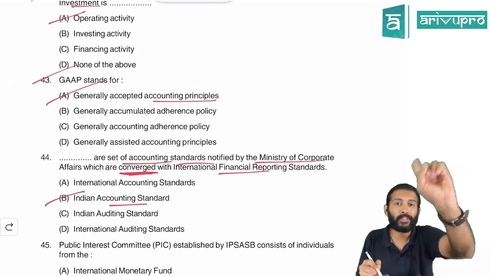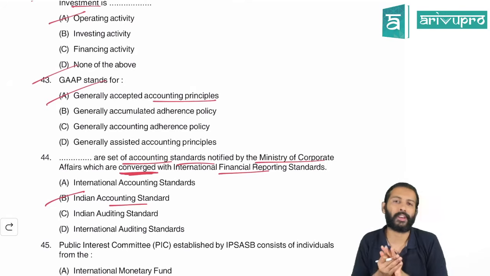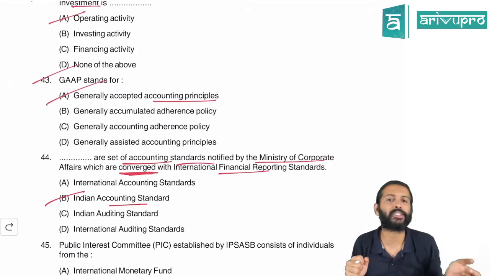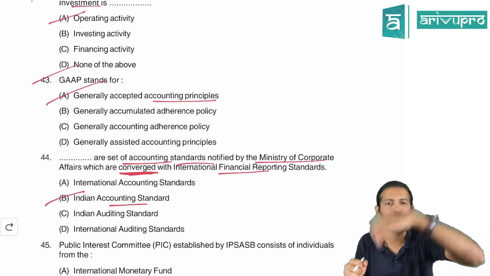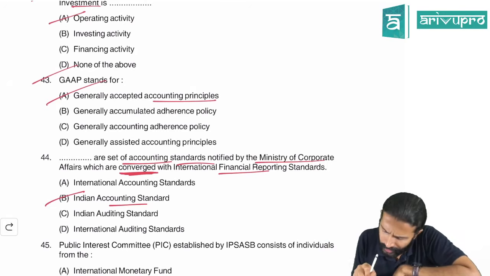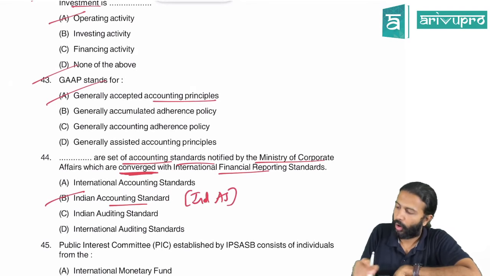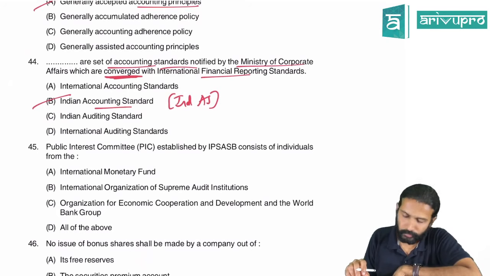We have not adopted IFRS. We have converged to IFRS, meaning we have taken IFRS and made some changes where required. Hence, we say India has converged to IFRS, and the Indian version of IFRS we refer to as Ind AS. So B is the right option for 44.